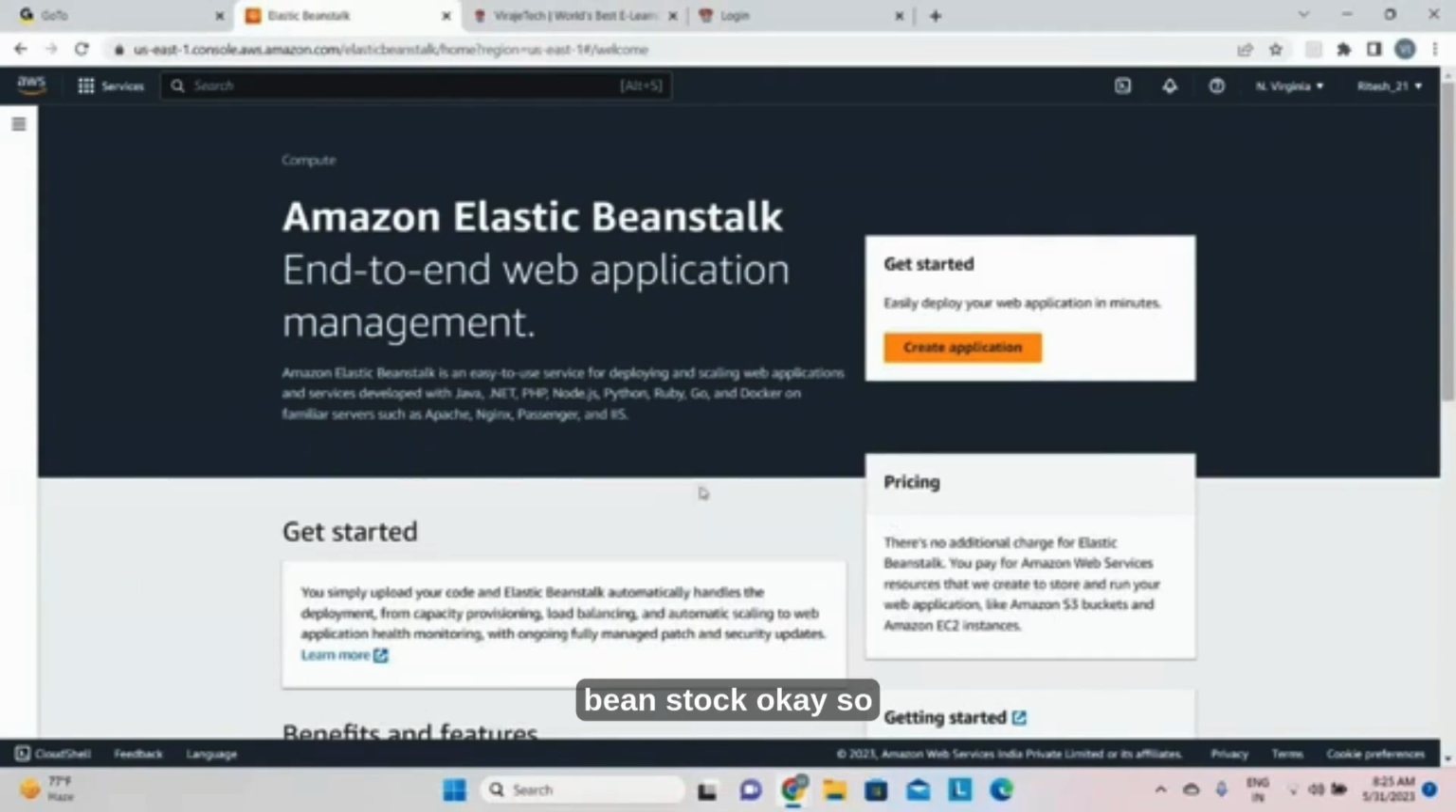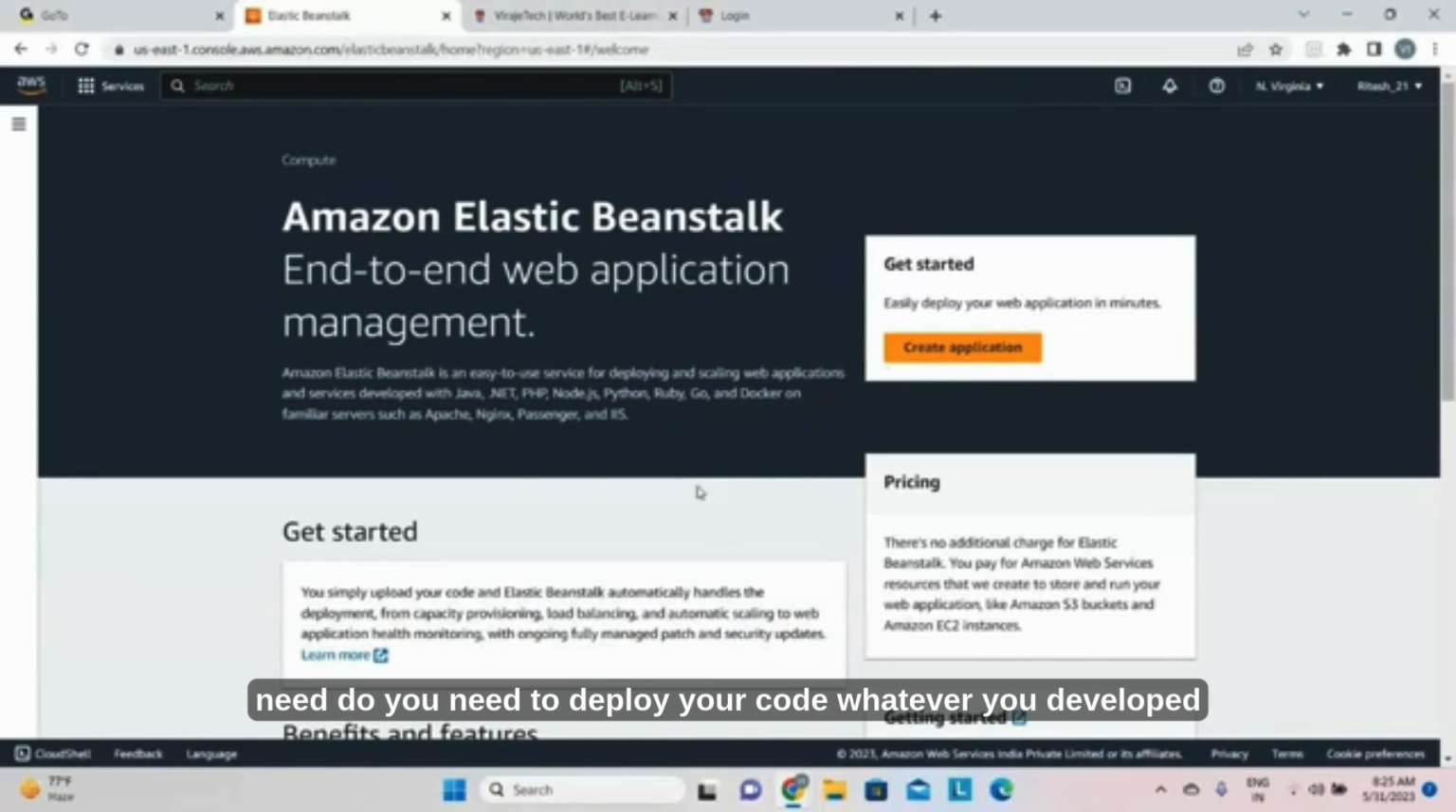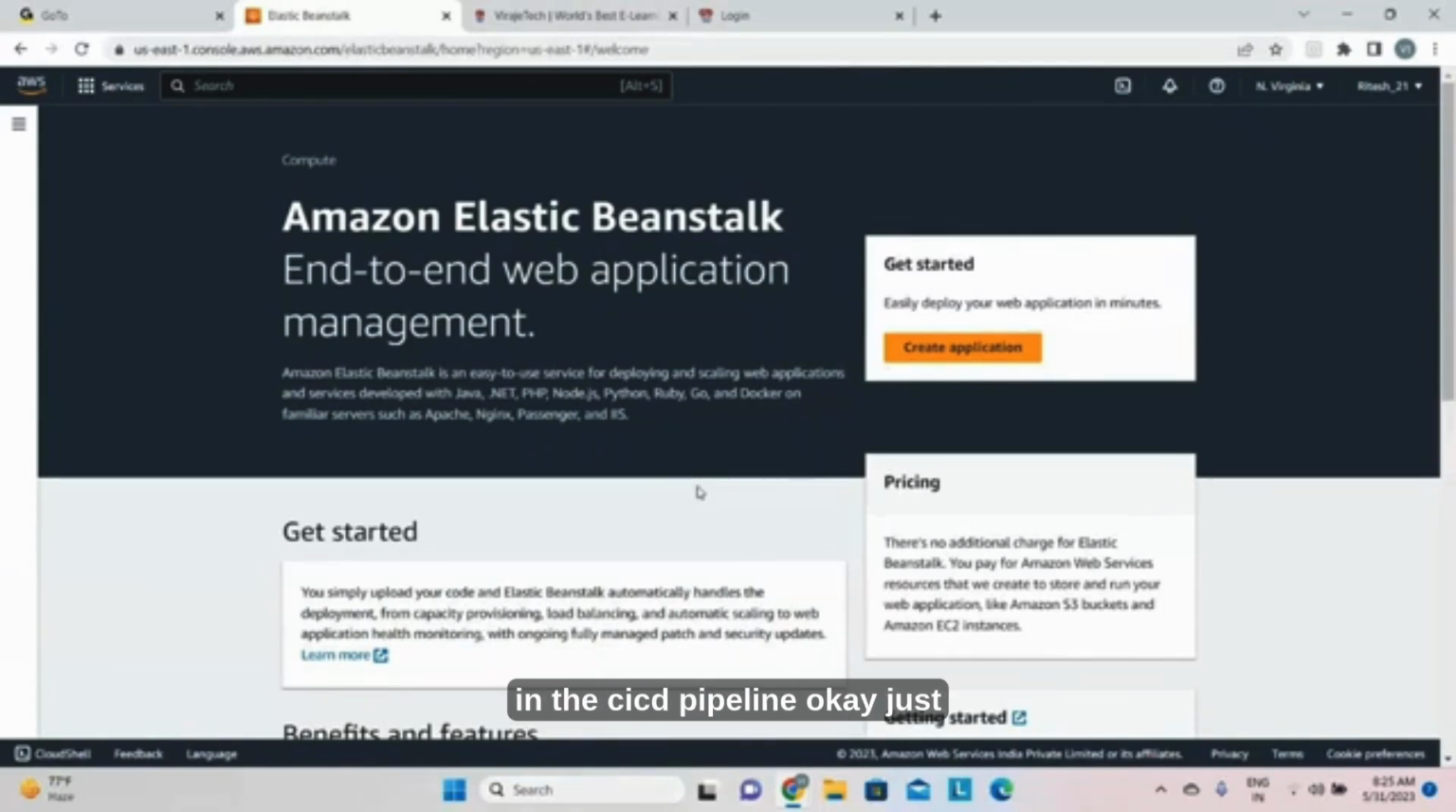Okay, so here, what you need to do is deploy whatever code you developed, and Amazon Elastic Beanstalk will take care of it. In the CI/CD pipeline, you just give Amazon Elastic Beanstalk the information. Inside the environment, whatever servers are there, you can assume it is your production server, and it will take care of everything. Okay, it has all the features.